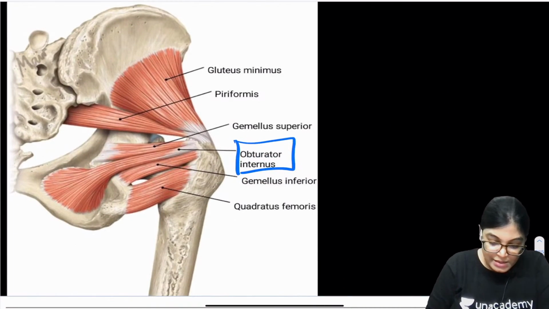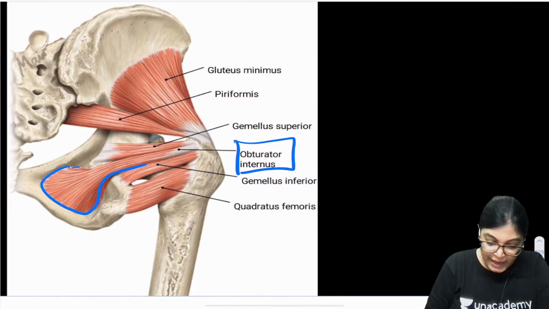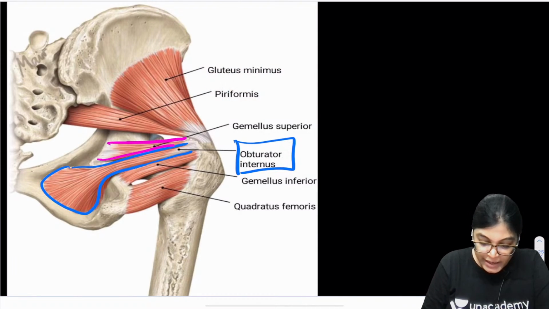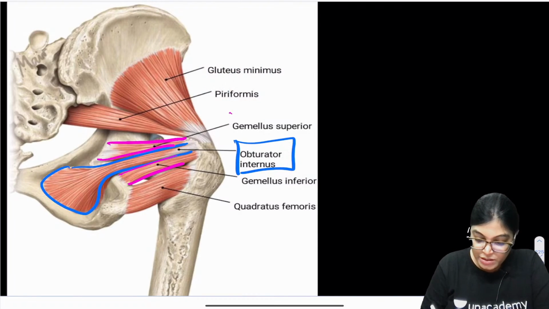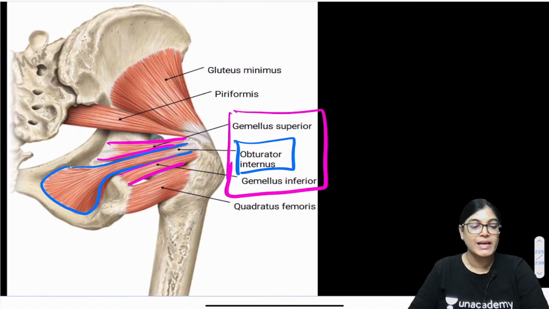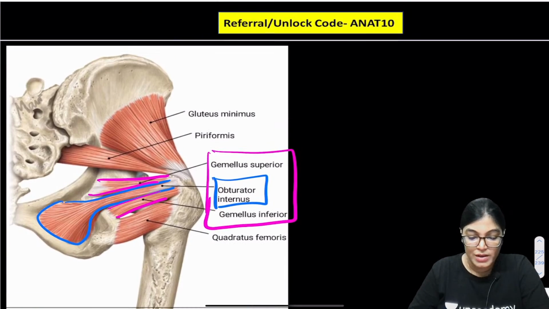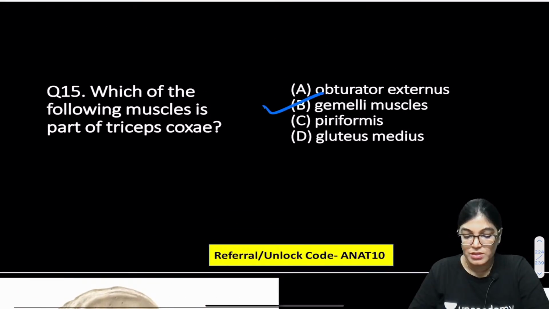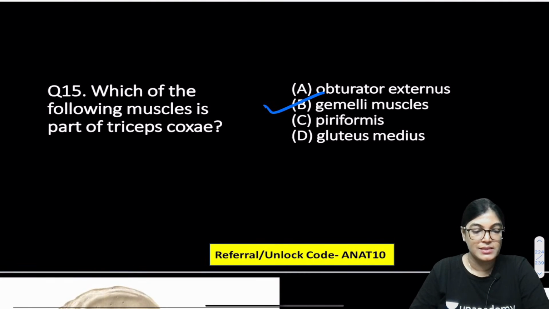If you see clearly, the obturator internus muscle is flanked on either side by gemellus superior and gemellus inferior. So together, gemellus superior, inferior and obturator internus are called triceps coxae. These three muscles together are called triceps coxae. So we have got B as the correct answer.